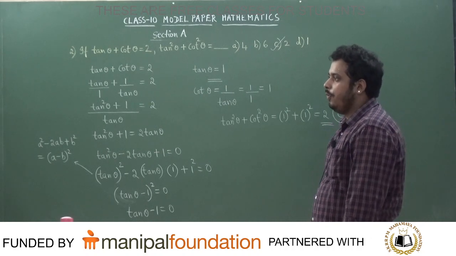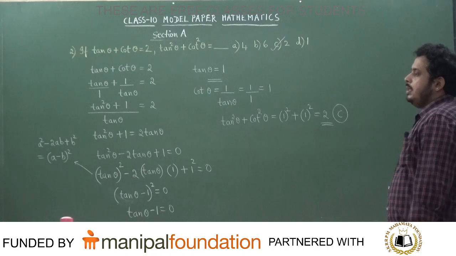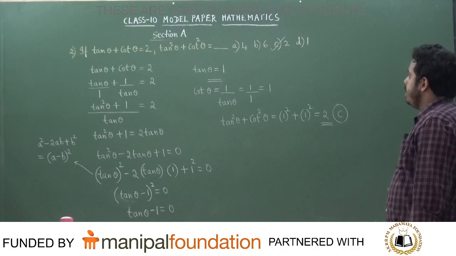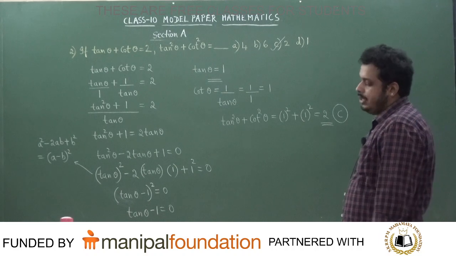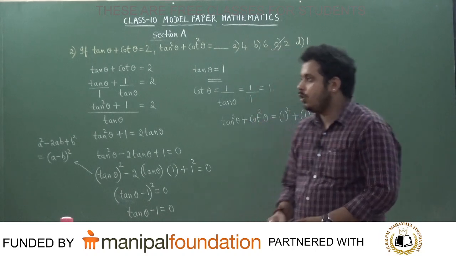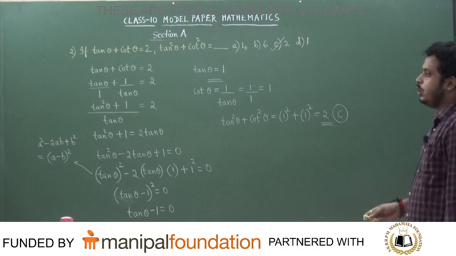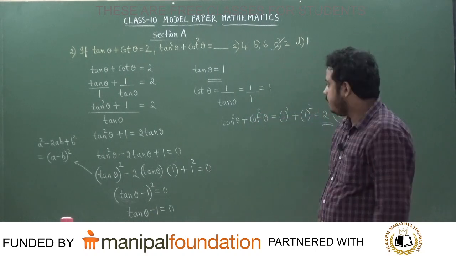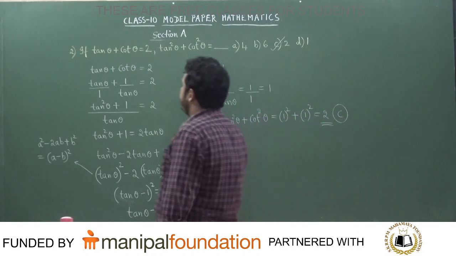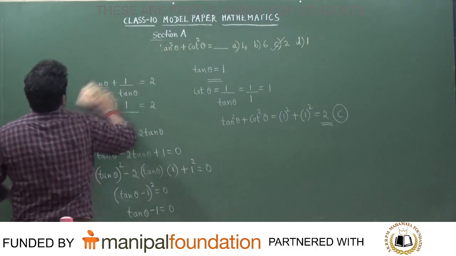Are you following, all of you? We get the answer as option number C. This question was important actually. If tan theta plus cot theta is equal to 2, then what is the value of tan squared theta plus cot squared theta? The answer is option number C. I suppose everybody can understand this. If not, pause the video, students, and write again.